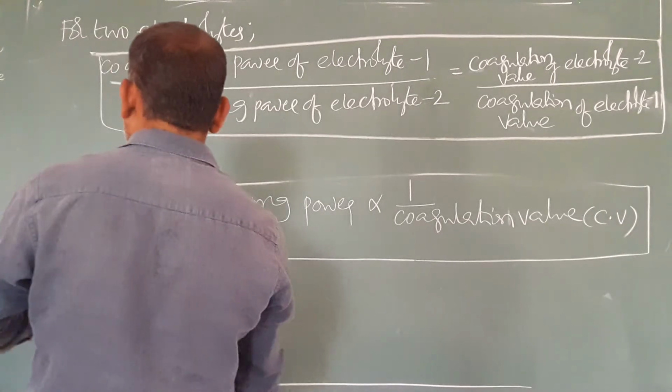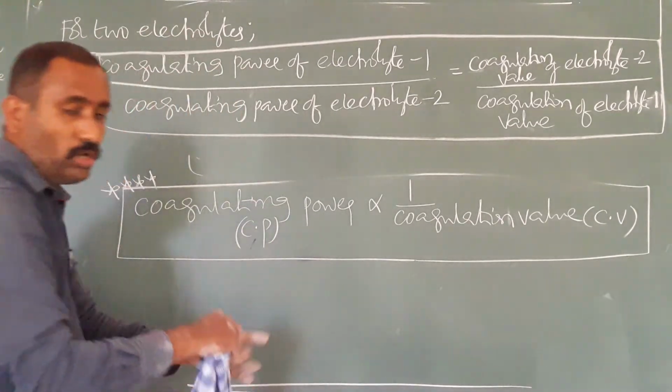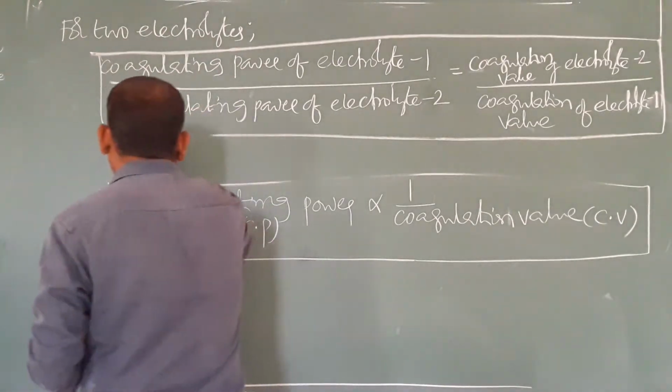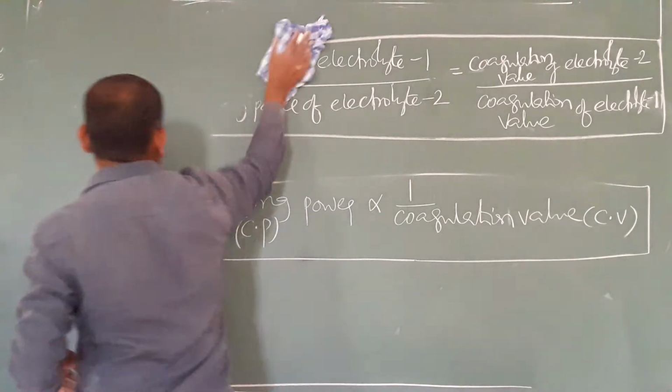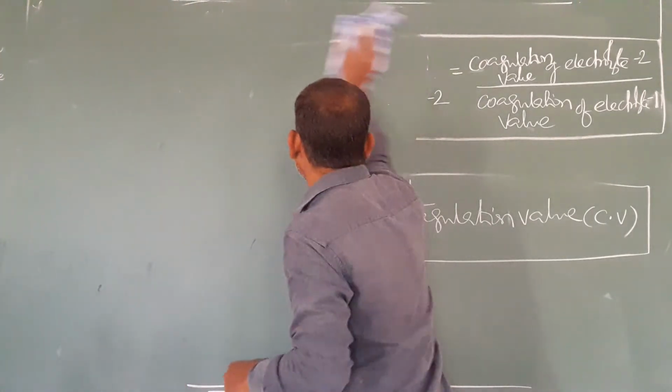Now just for understanding purpose, I will consider some electrolytes' coagulation values. There is no need to memorize them because they are experimental values.